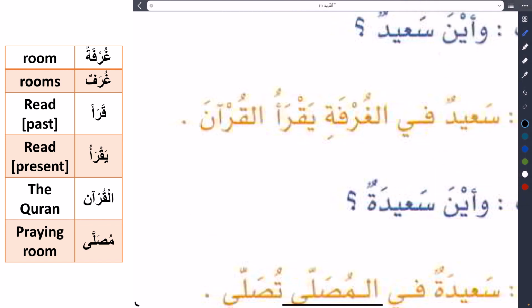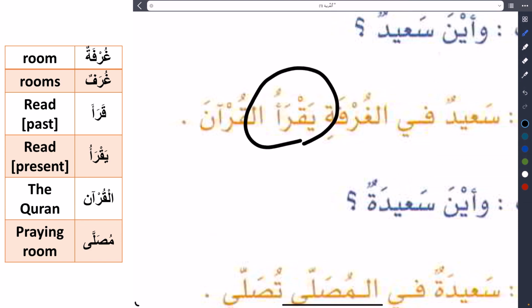So, let's give an example to understand it. Let's say Muhammad read the book. Muhammad read, the past of read, the book. Let's write this. Let's start with the verb read. How to say read in the past for he?